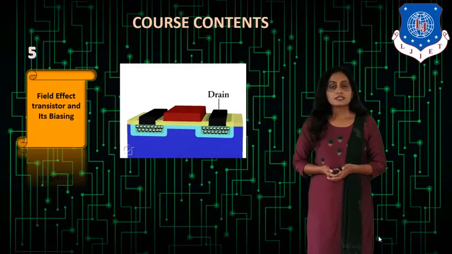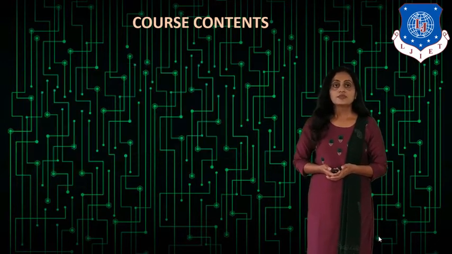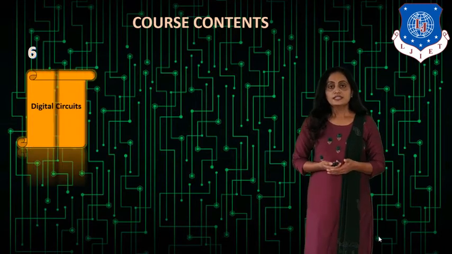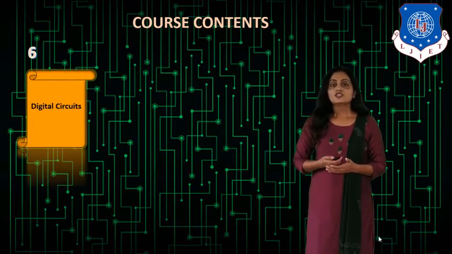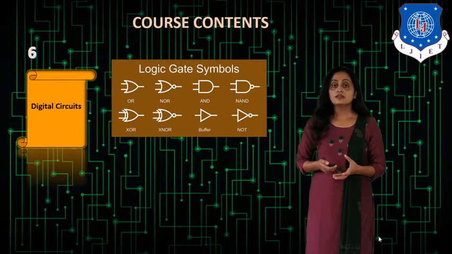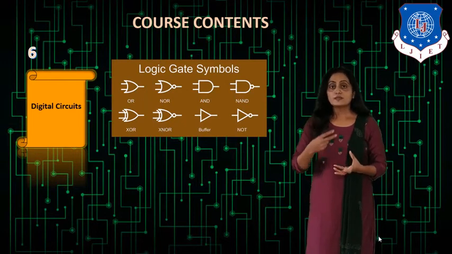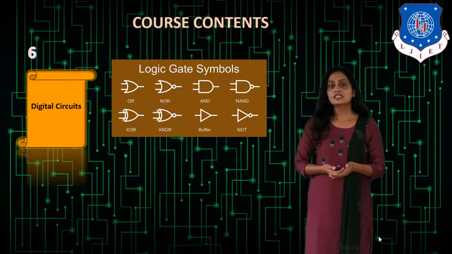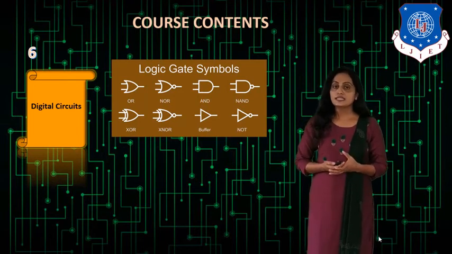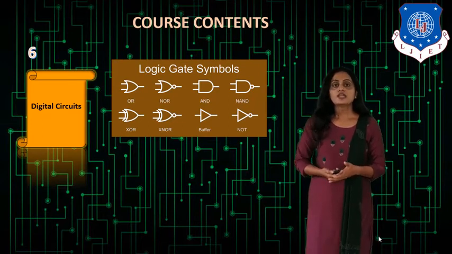The next chapter, that is chapter 6, is digital circuits. In this we will see the logic gates, the symbolic representation and truth table of all these logic gates, and how these logic gates can be designed using resistor, diode and BJT, that we will see in this particular chapter. So this is about the course content of basic electronics.